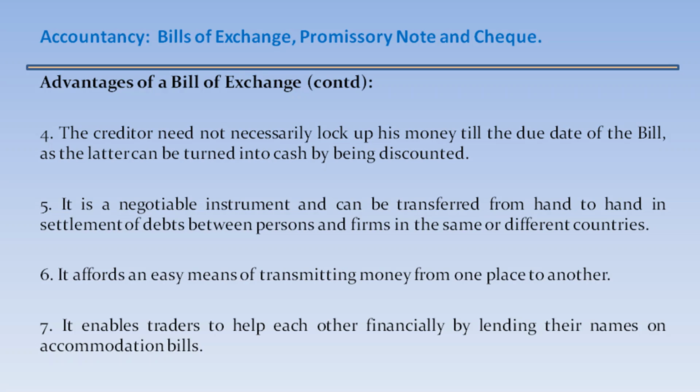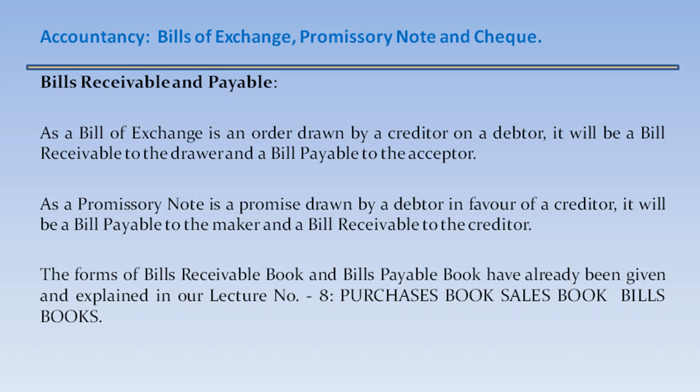6. It affords an easy means of transmitting money from one place to another. 7. It enables traders to help each other financially by lending their names on accommodation bills. Bills receivable and bills payable. A bill of exchange is an order drawn by a creditor on a debtor. It will be a bill receivable to the drawer and a bill payable to the acceptor. As a promissory note is a promise drawn by a debtor in favor of a creditor, it will be bills payable to the maker and bills receivable to the creditor.